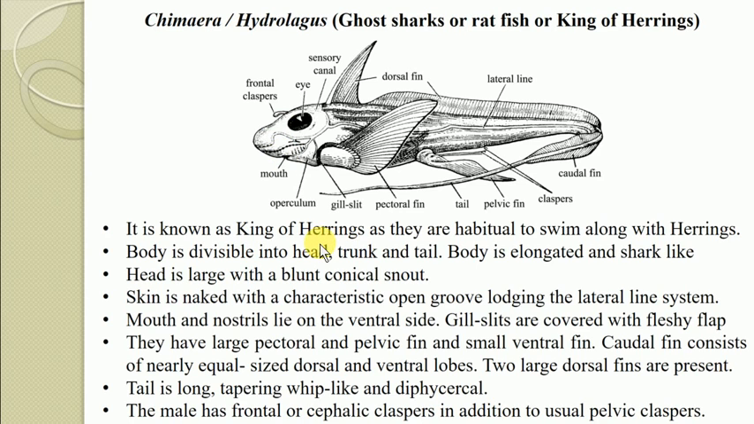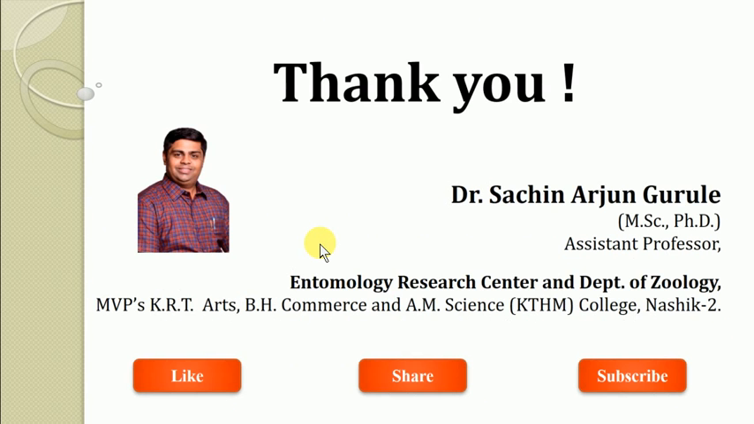So this is about a few characteristics of the chimera, and with this we have completed the first class, that is Chondrichthyes, also referred to as the elasmobranchs.